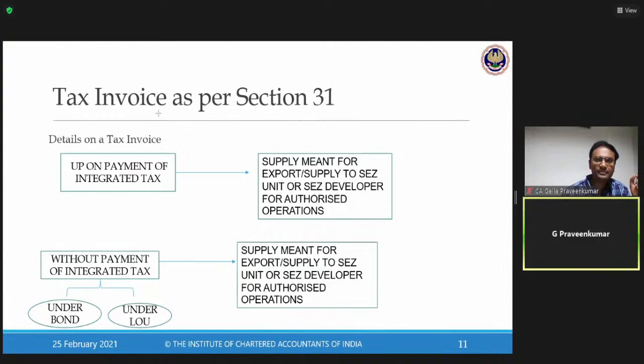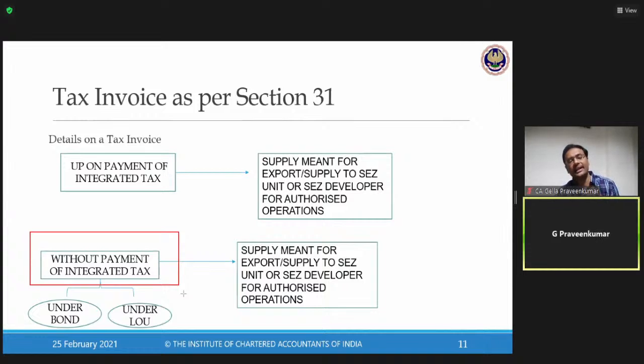If I'm making a supply without payment of tax. Now, why do we talk about integrated tax? We know that when we talk about place of supply, any supplies to SEZ unit, any supplies out of India are interstate supply. The moment I say interstate supply, IGST comes in. So by default, as per Section 16 of IGST law, I can make a zero rated supply without payment of tax. Now, this without payment of tax, I can do under bond, under LUT.